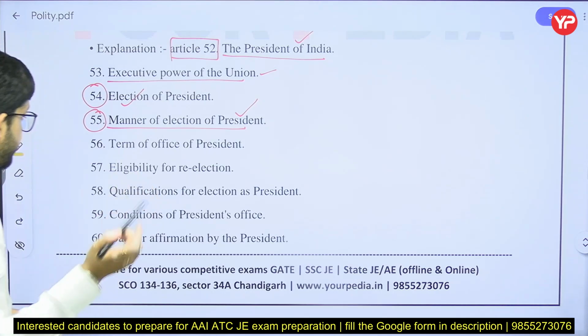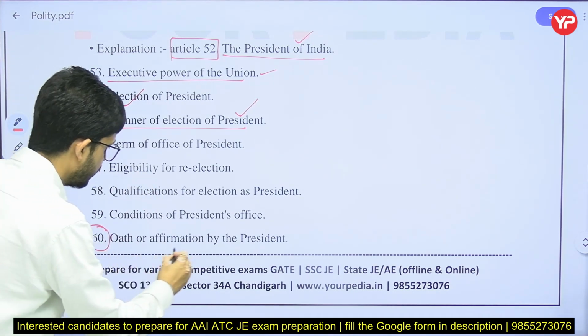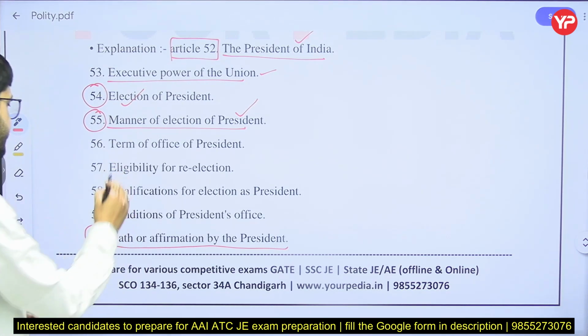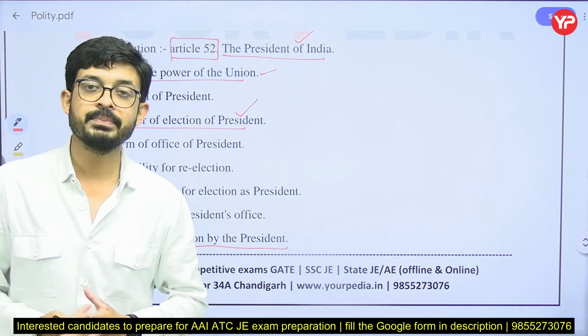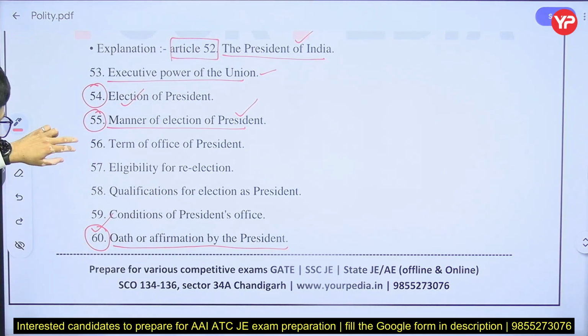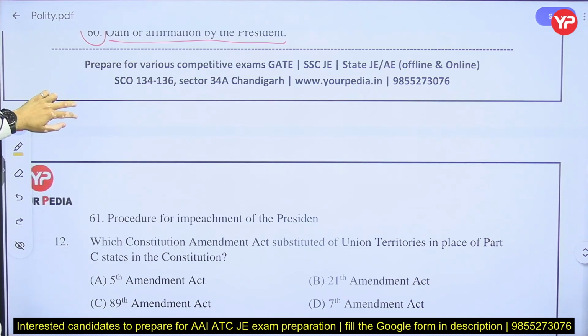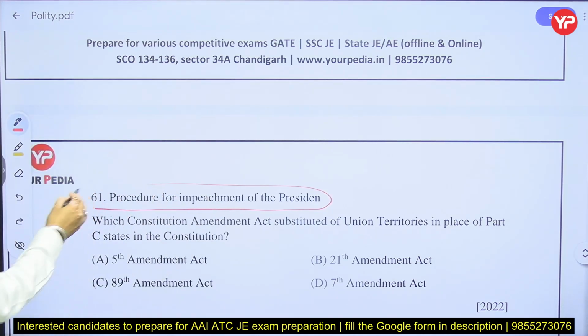Next very important article is 60, oath and affirmation by the President. This article is very important. And 61 is also a very important article, that is impeachment of the President. The article on impeachment of the President is very important.